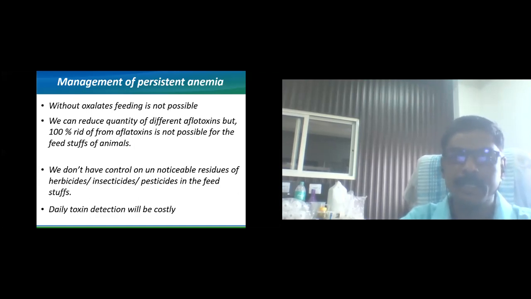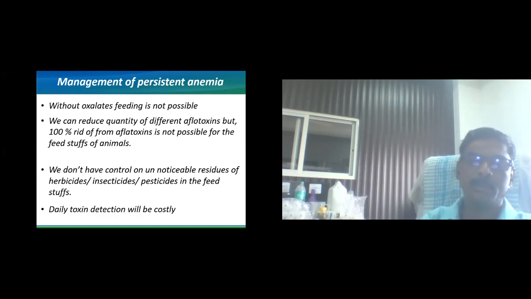We don't have any control over the unnoticeable residues of herbicides, insecticides, and pesticides in the feedstuffs of the animals. And daily toxin detection will be costly. If anybody wants to identify the toxins on a daily basis, the cost of each and every toxin will be much higher.